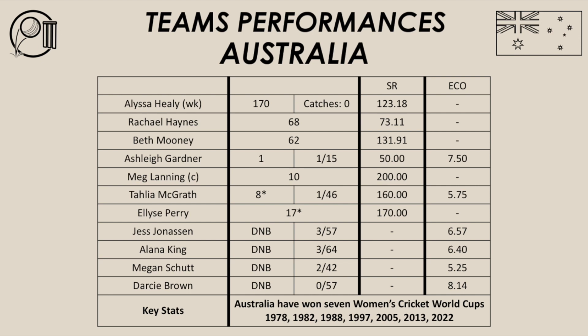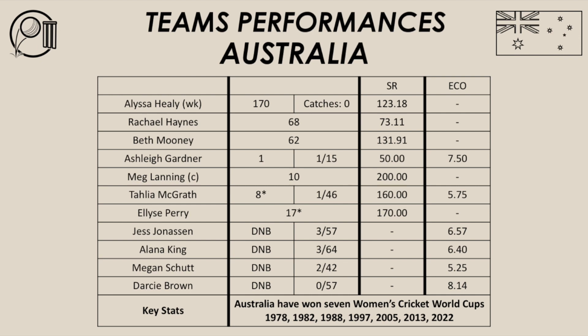What I liked about Australia's innings with the bat, they were able to build big partnerships, and they had 2 very big partnerships that were very good for them in this innings. 160 for the first wicket between Healy and Haynes, and 156 for the second wicket between Healy and Mooney. Those 2 partnerships were able to lay the foundation for Australia to post a big total in the final, which they did, 5 for 356 from their 50 overs.